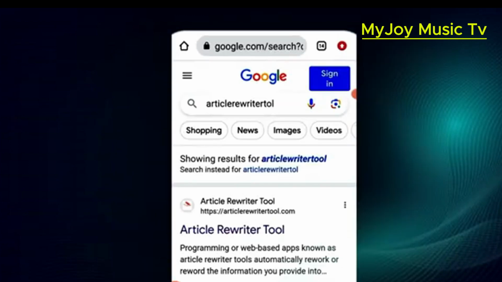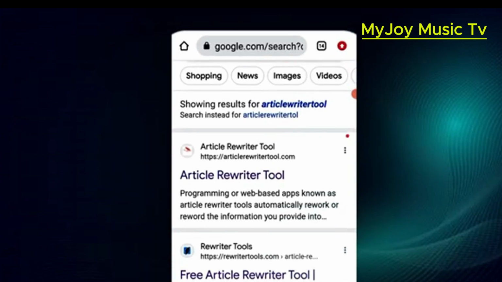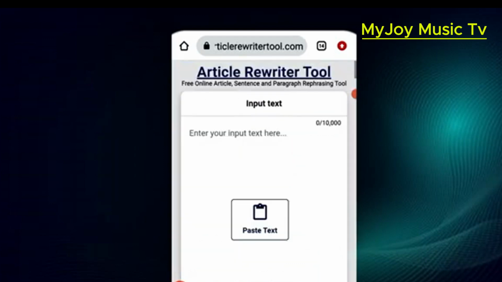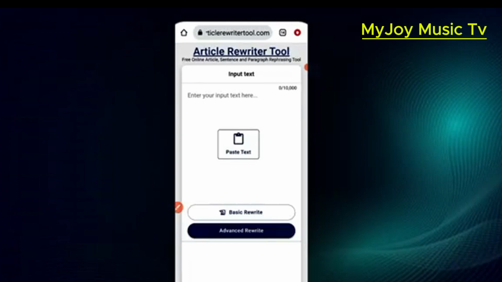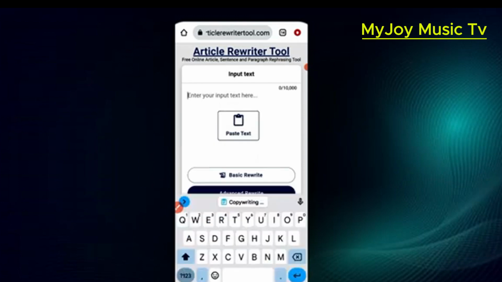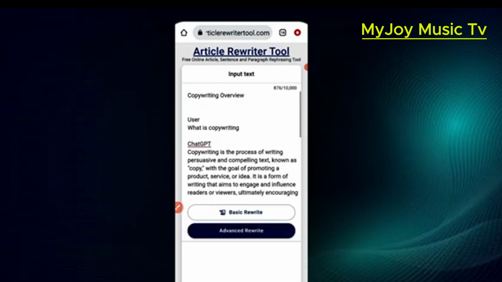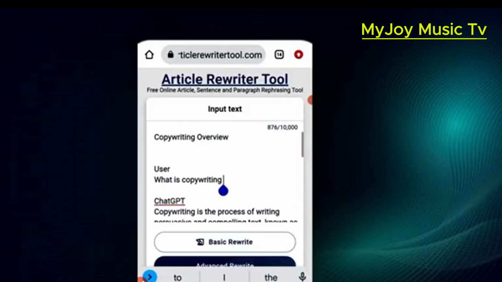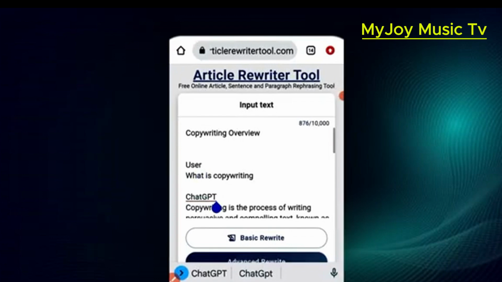Article rewriter 2. So we have article rewriter 2. So I click on it. So here I'm going to rewrite what ChatGPT has given me. ChatGPT has given me the definition of copywriting. I'm going to rewrite it so that it will now belong to me. What I'm going to write will now belong to me, but not ChatGPT. So this is what ChatGPT has given me. So I'll edit this way.